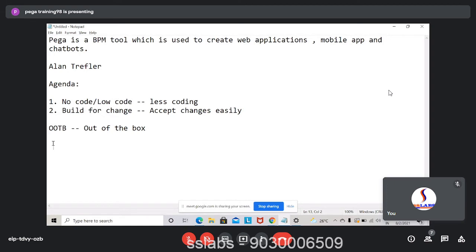Pega has its own functions, not any language like Java, Python or C. You have your own Pega functions which you should be using. So is it easy for a non-technical person to learn? Yes. Okay, ma'am, thanks for that.